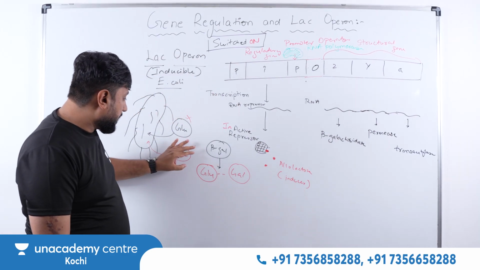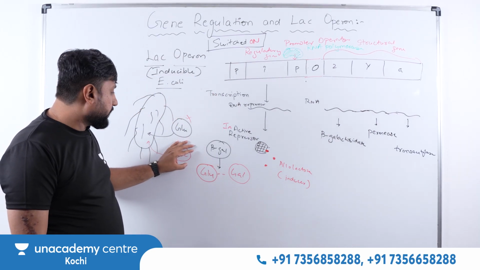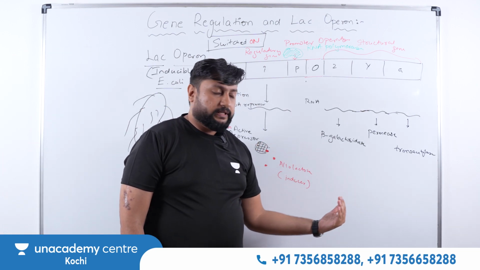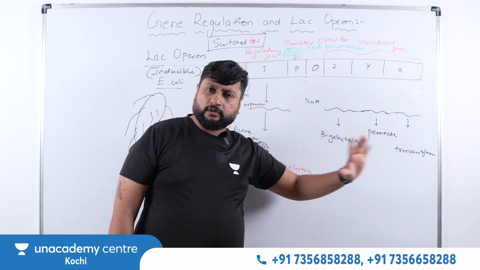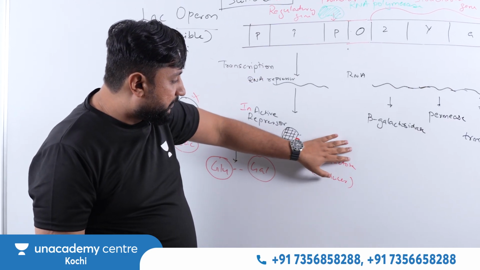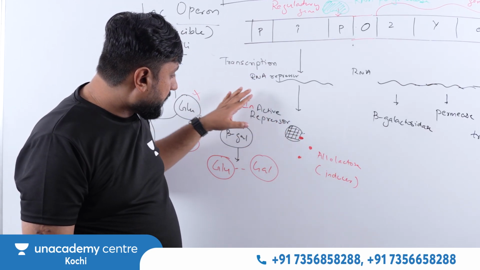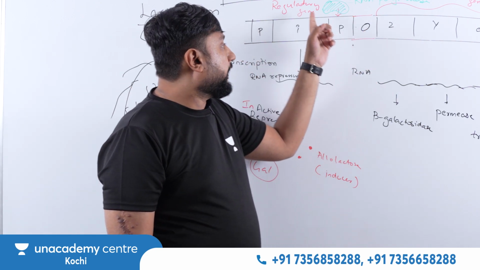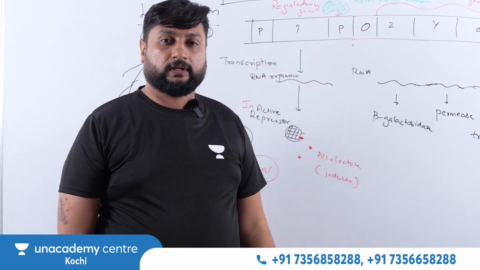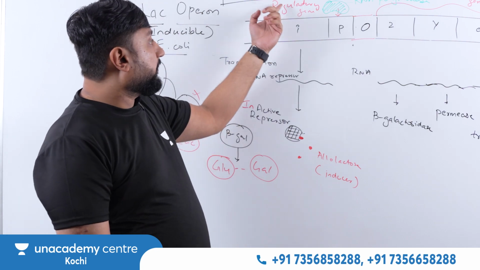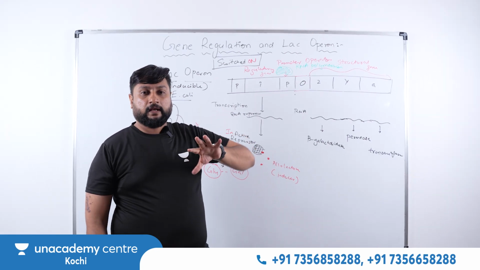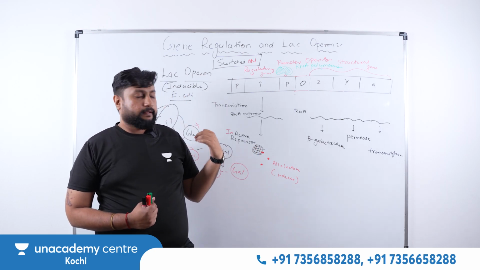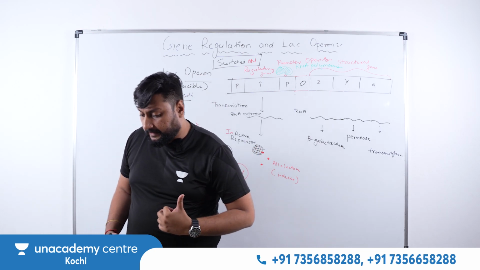Similarly, if lactose is not available, just imagine lactose is not there, again they start to feed on glucose. When lactose is not there, do we need these enzymes to be produced? No. So there will be no more allolactose. This will become an active repressor. It will go and bind with the operator again, and again RNA polymerase will not be able to do the transcription, and thus it again becomes switch off. So in this way, we do the gene regulation in this particular prokaryotic cell, we're talking about your bacteria.